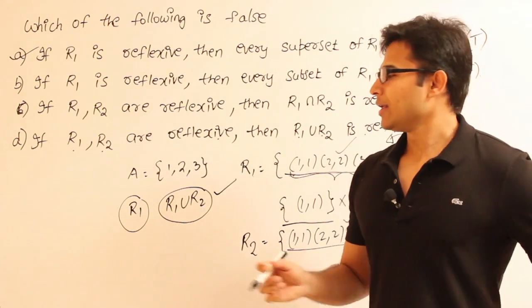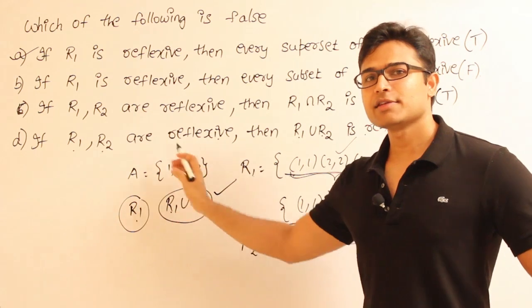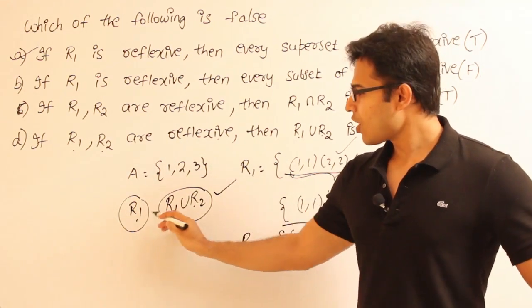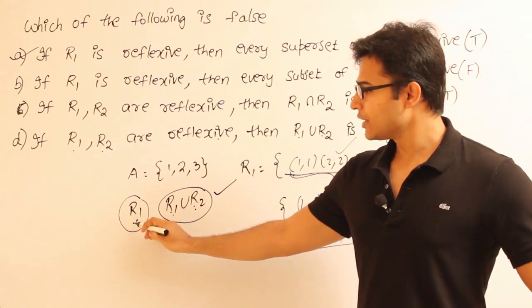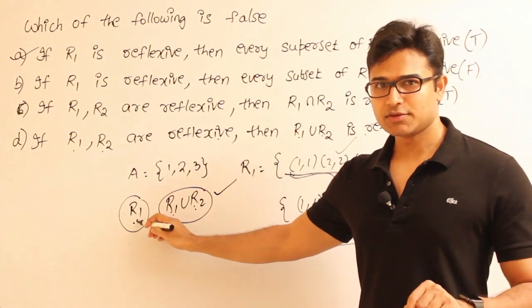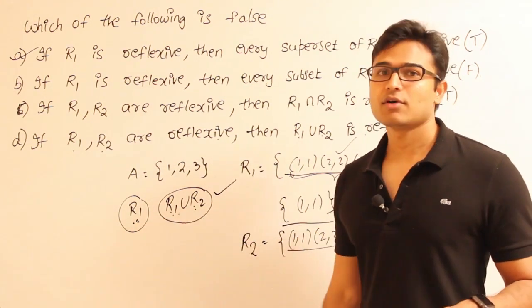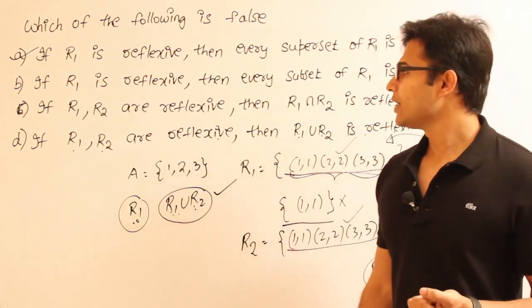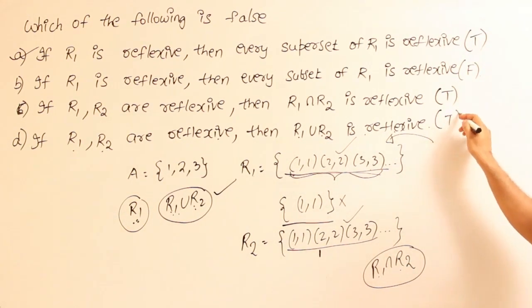We are going to get R1 union R2 from R1 by adding some elements to it. We already know that if a relation is reflexive, then its superset is reflexive, isn't it? Therefore it is reflexive, true. I hope you are understanding this.